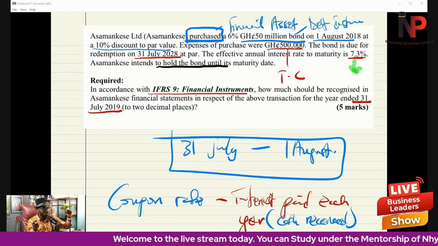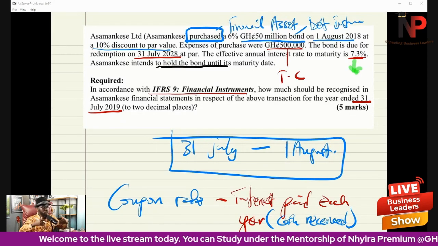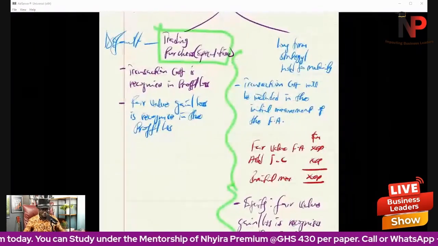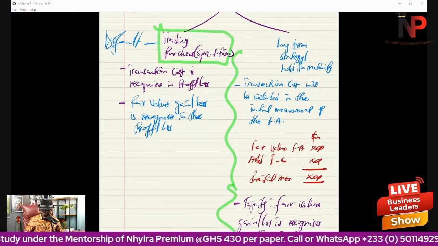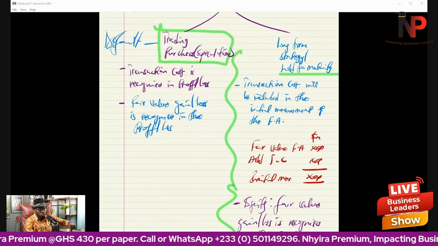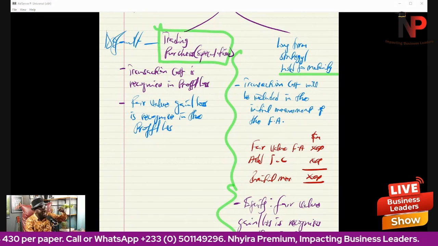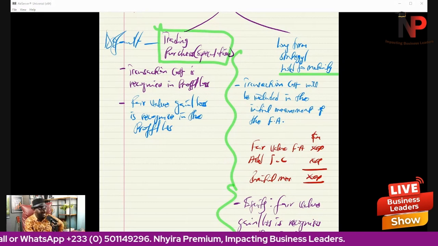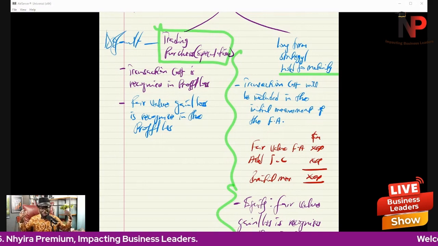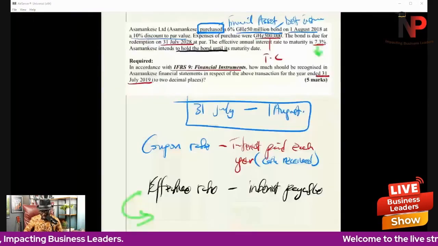In this case, we are told that the bond is held to maturity. Now, what did we say we do when the bond is held to maturity? We said that if it is held to maturity, then the transaction cost will be included in the initial cost of the financial asset. Principles. It's not a miracle, it's not magic, it's principles.